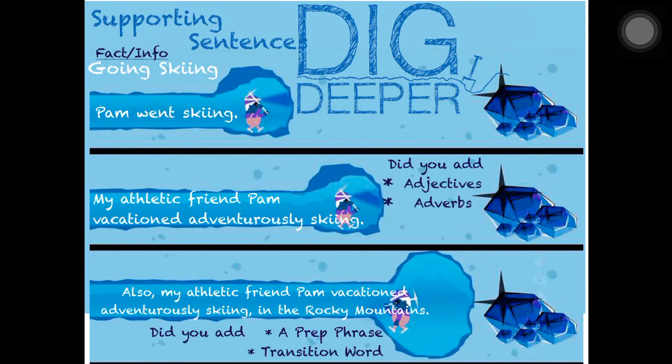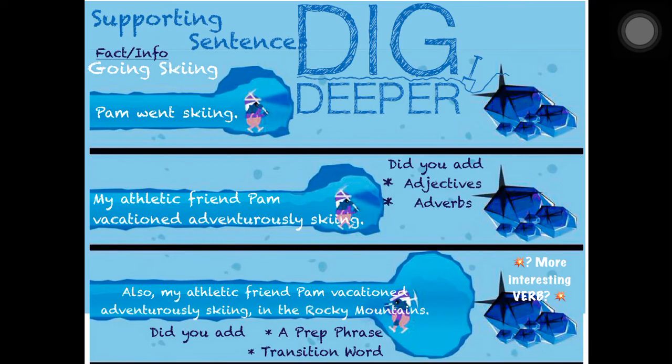All right. And the last thing I have on here is more interesting verb. We changed the verb in the second step, but if you get to the end and you haven't changed that verb yet, we could get to this end part and say, also my athletic friend Pam went adventurously skiing in the Rocky Mountains.